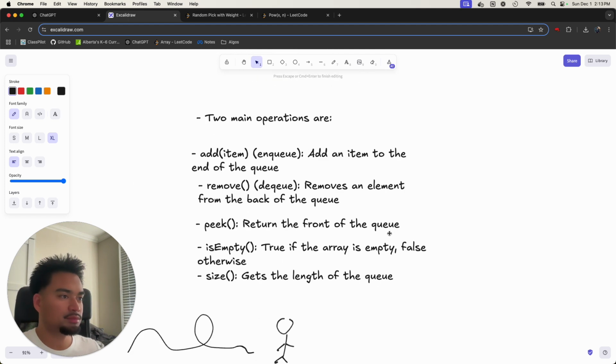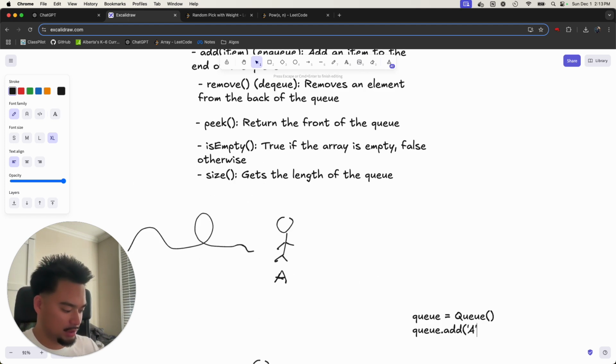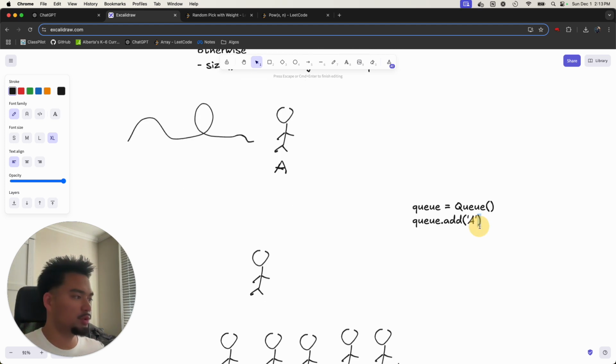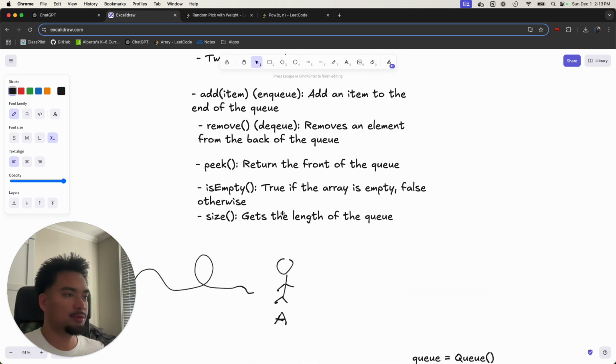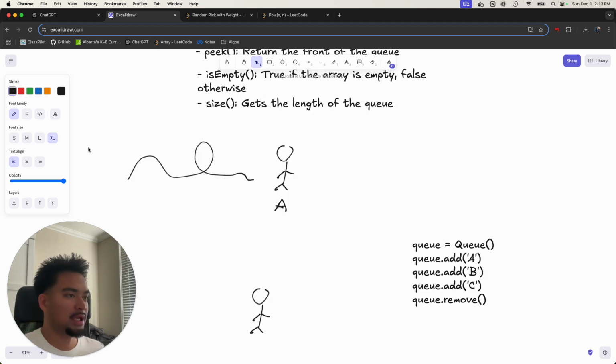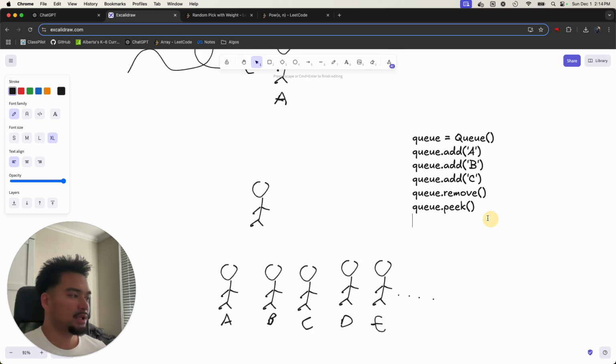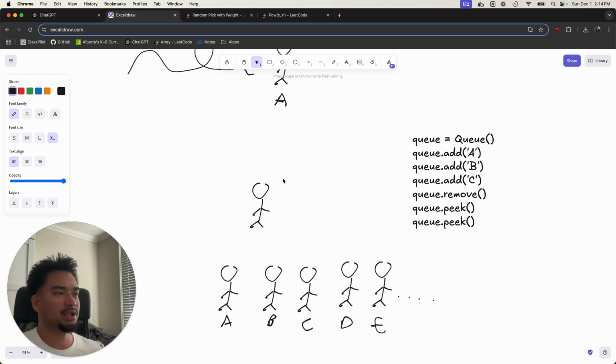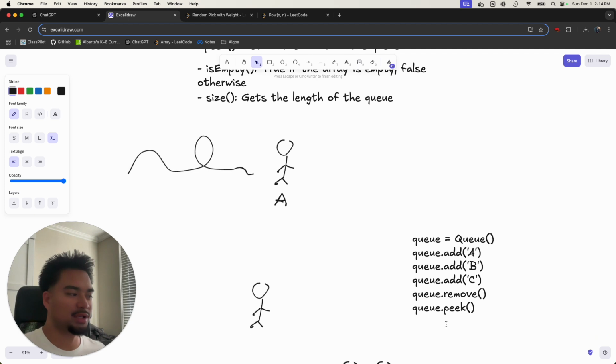Queue dot add, let's add A. Then we'll add person B and person C, and then we can remove people, and then we can also peek who's at the front of the queue. And then finally we can do things like is empty and size, which are kind of self-explanatory. So I'll just go with add, remove, and peek for now.